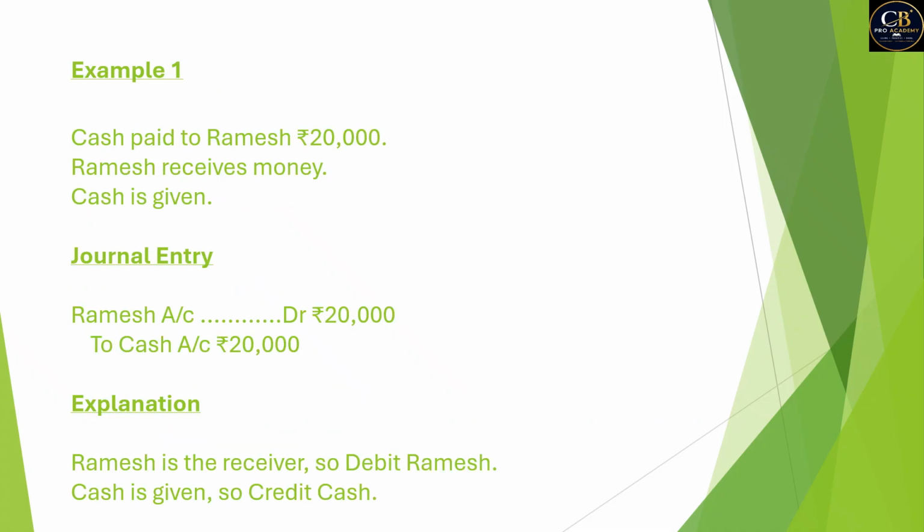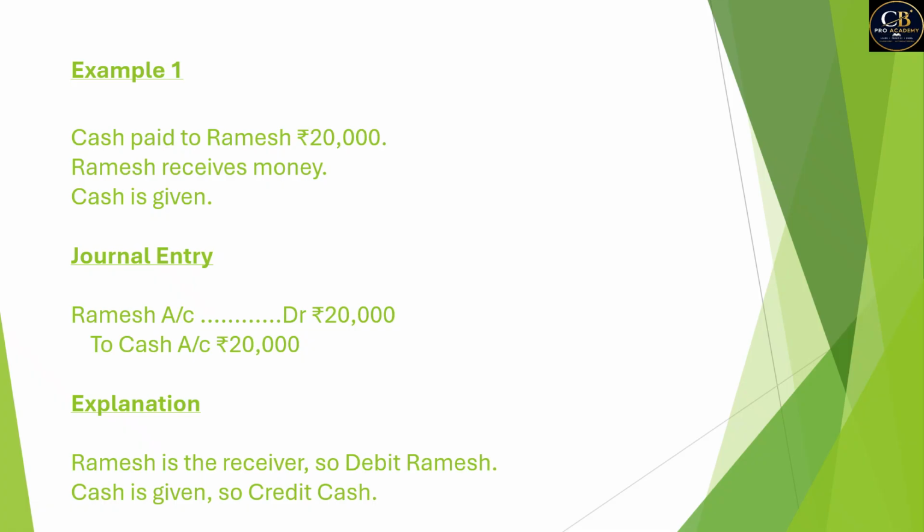Example first. Cash paid to Ramesh 20,000 rupees. This means Ramesh receives money, right? And cash is given. So what should be the journal entry? The journal entry will be Ramesh account debited by 20,000. Cash account credited by 20,000.